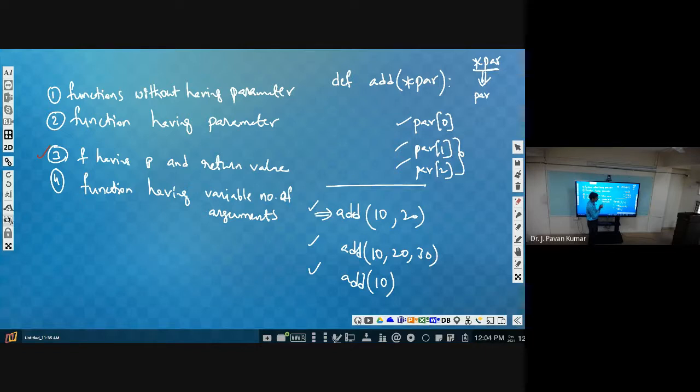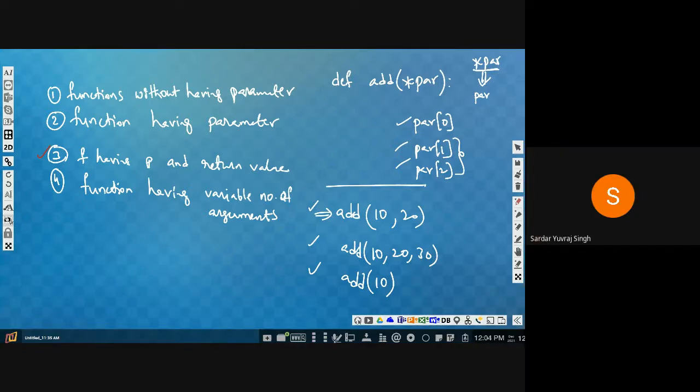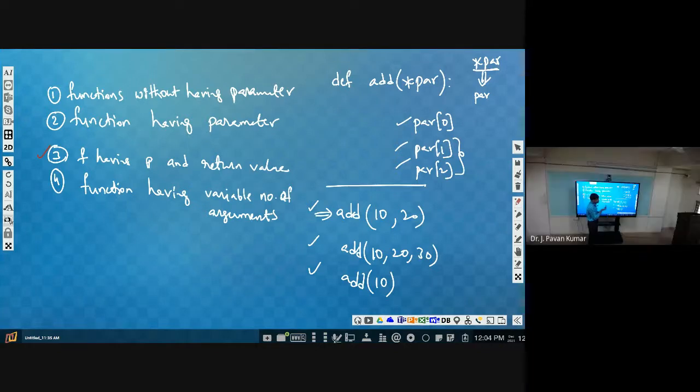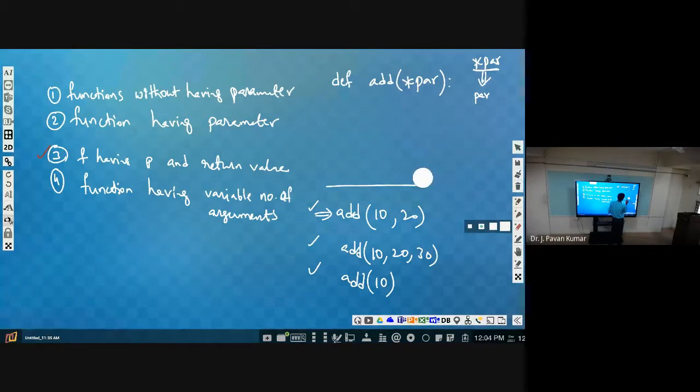How many elements are there? We should find the length of the list. Yeah, length of the list. What is the list name? PAR. That's it. So here we will make use of the length of PAR, so that we will come to know. Let us assume sum is equal to 0. We wanted to calculate the sum only.